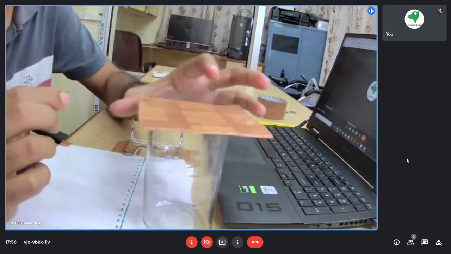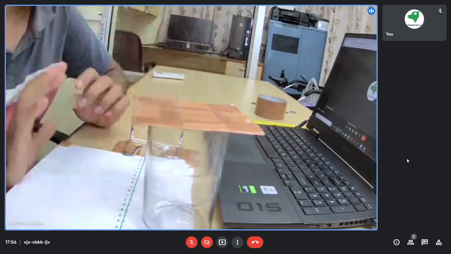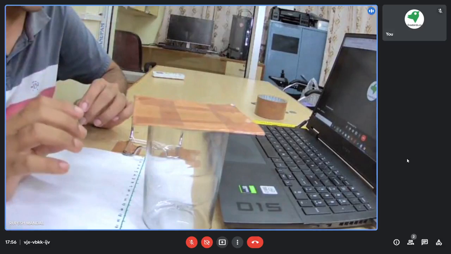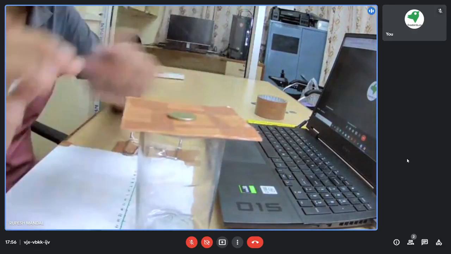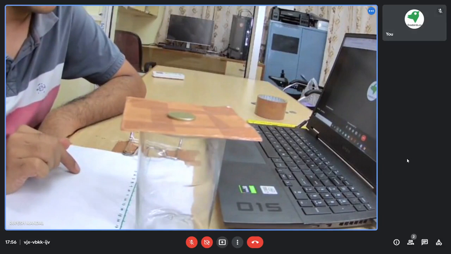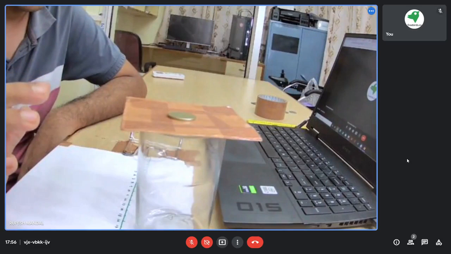When I place this card, it is at rest because nobody is touching it, nobody is applying any force to this card. Now I'm placing this coin as well. This coin is also at rest. Fine. Now the coin and the card are at rest.